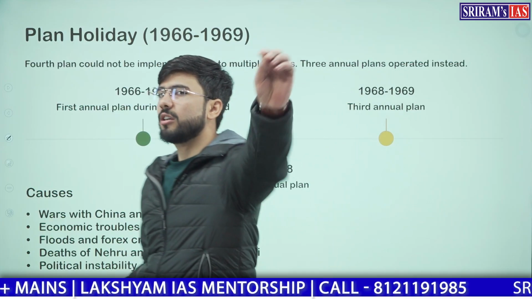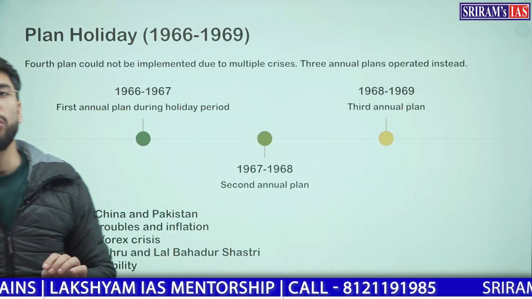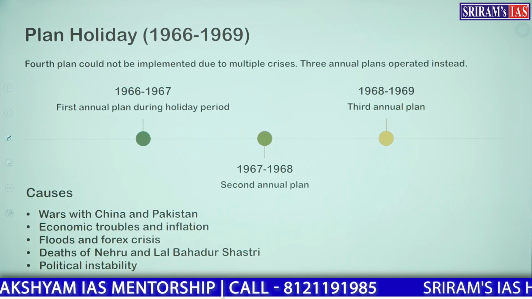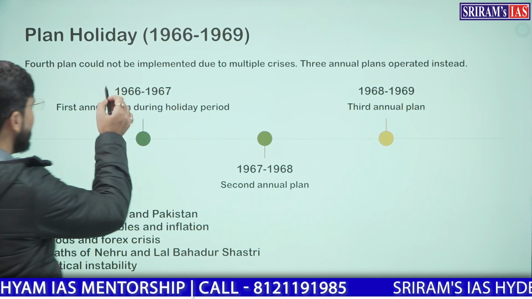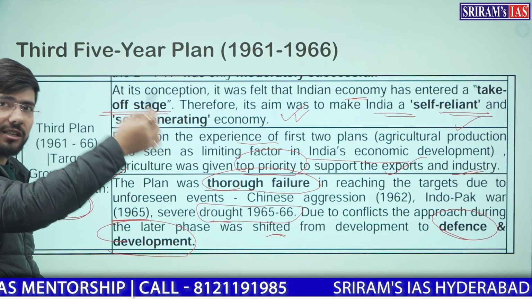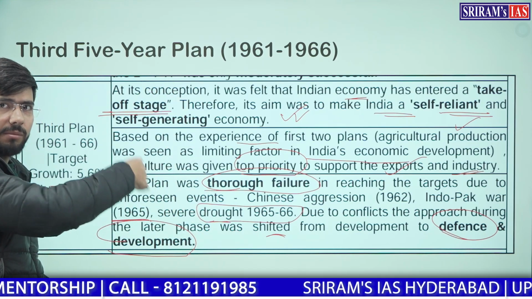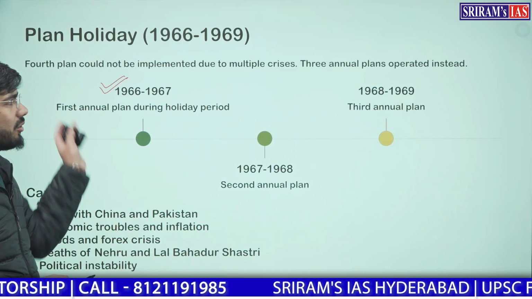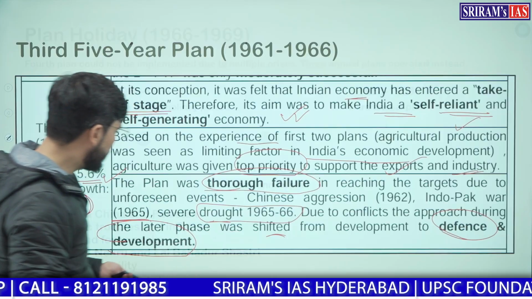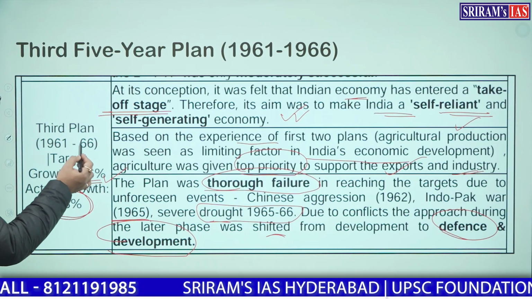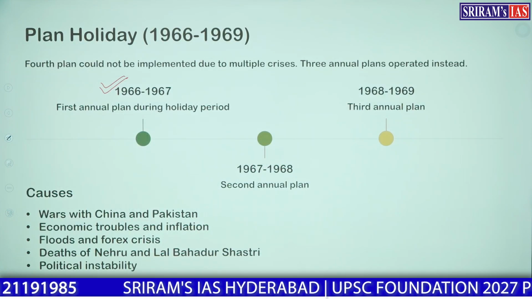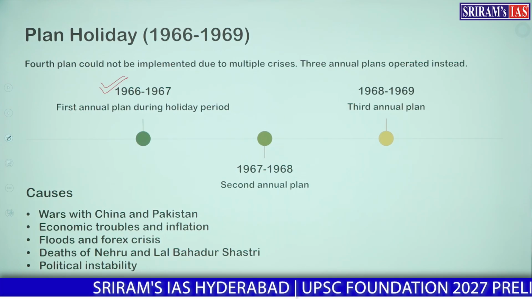And post third 5-year plan, we go through plan holidays. And what are these plan holidays? Or why should we go through plan holidays? Because in order to recover from the setbacks which came due to external shocks during the third 5-year plan, we had to regain the strength which the Indian economy had. We had to have higher targets. That is why the plan holidays came.